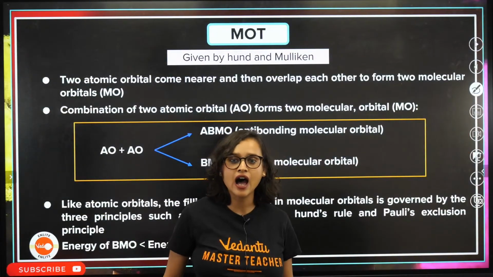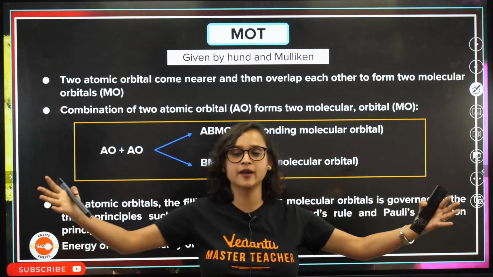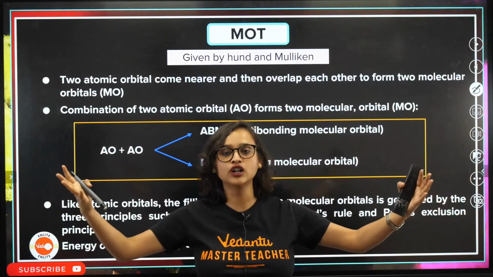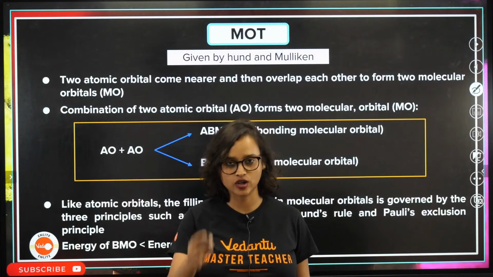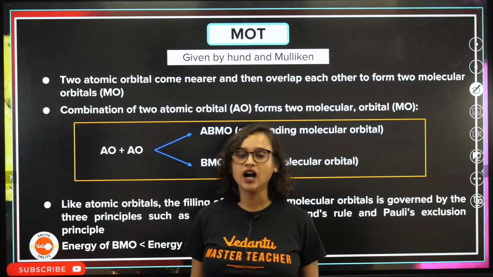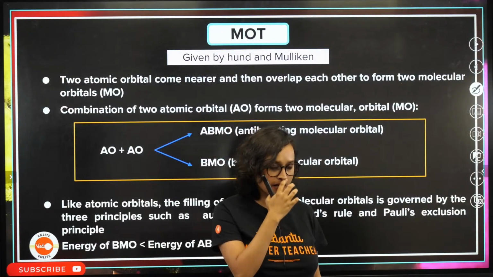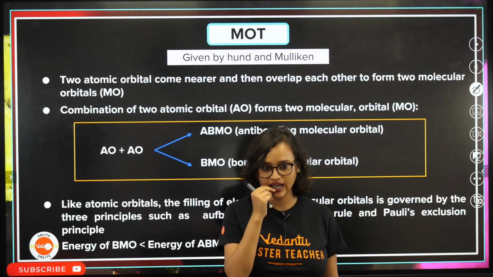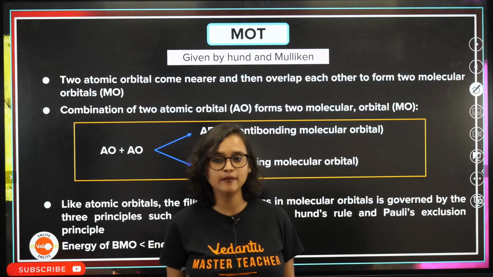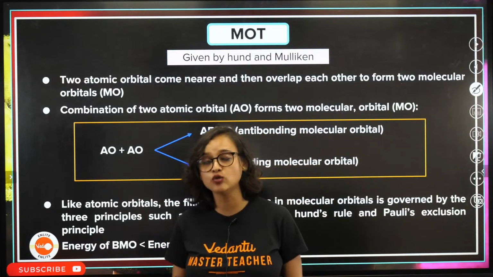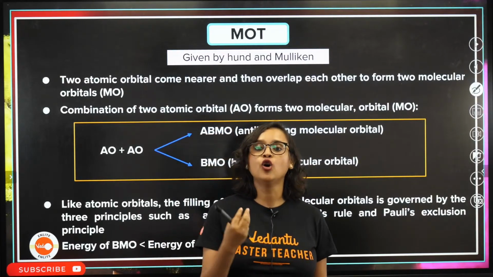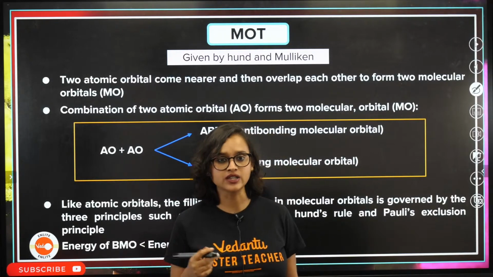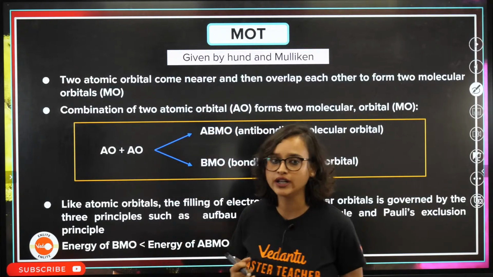And now, the hero of our chemical bonding, molecular orbital theory. Let's talk about it. Everybody, are you with me? Are you sleepy? If sleepy, go splash some water on your face so that we can focus here. We're going to talk about MOT, molecular orbital theory. It was given by Hund and Mulliken.